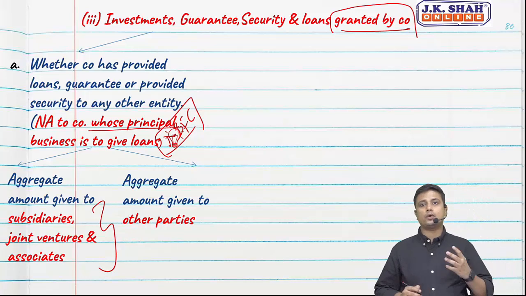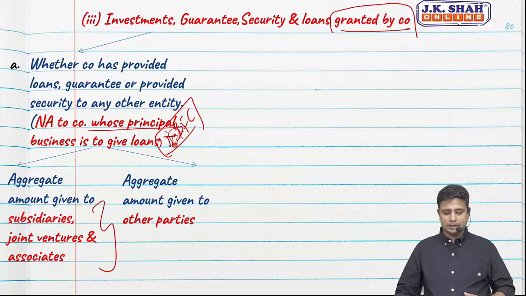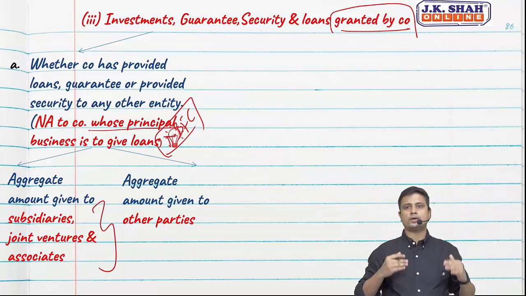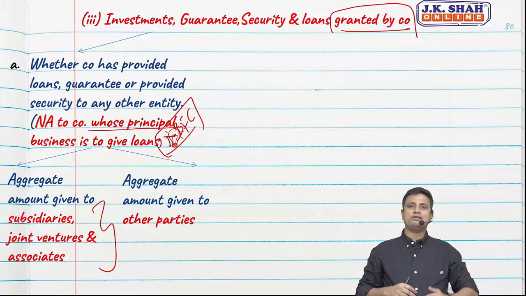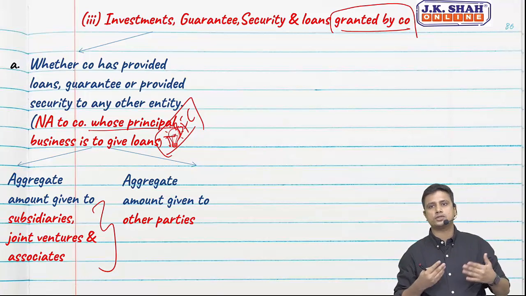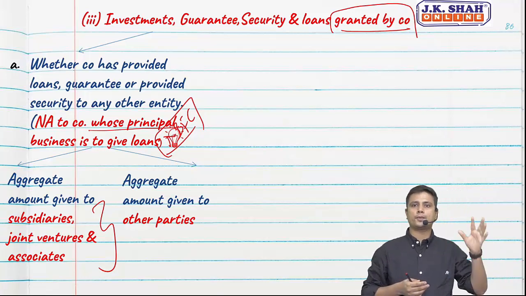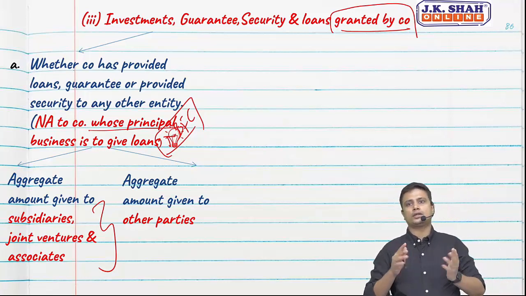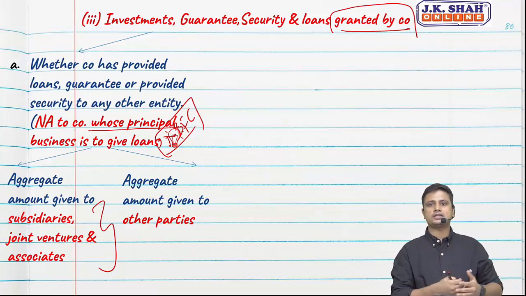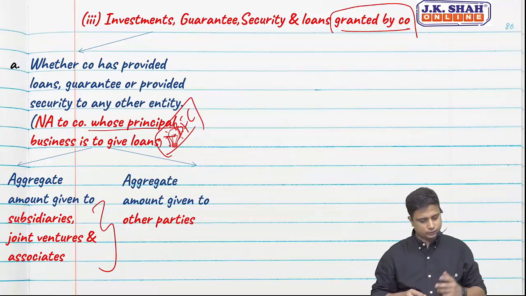Firstly they want to know whether we have given any loans, advances or provided any security. If yes, they want a bifurcation of how much has been given to group companies, that is subsidiaries, joint ventures and associates, and to other entities, that is entities other than the group companies.